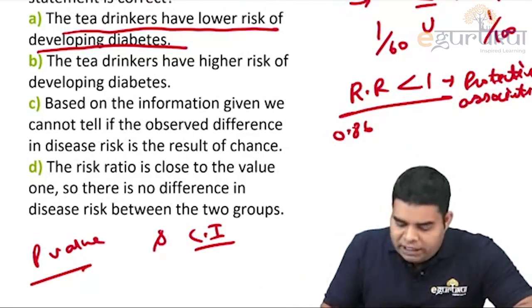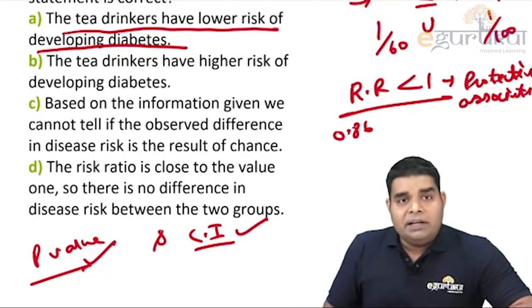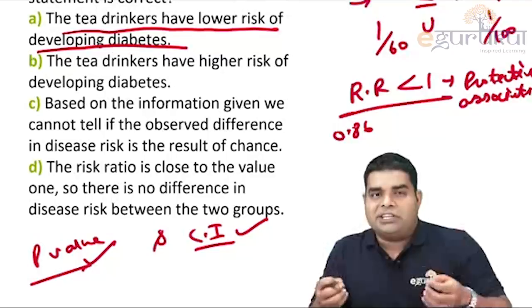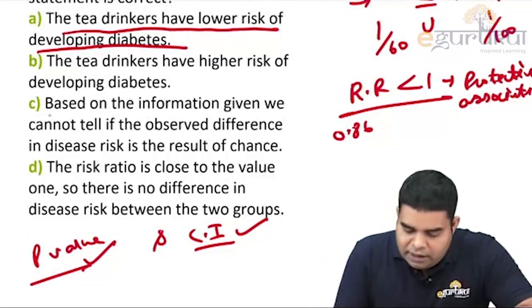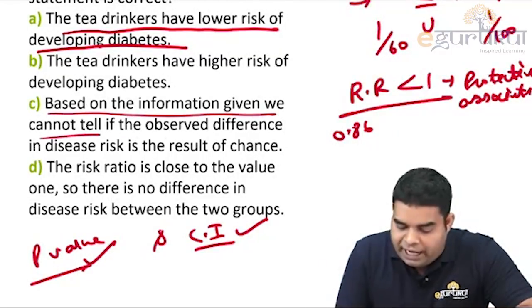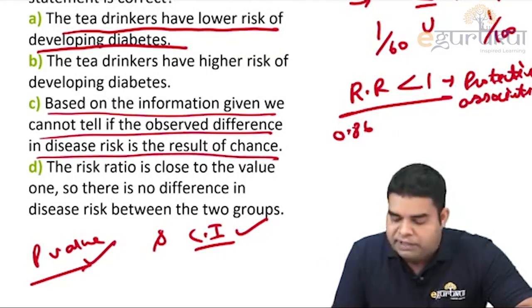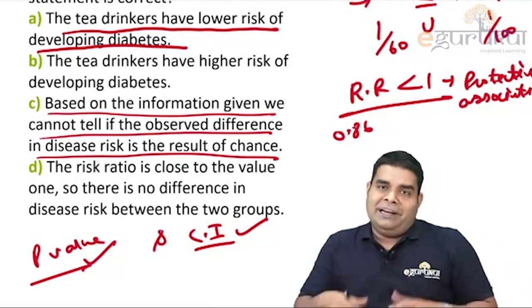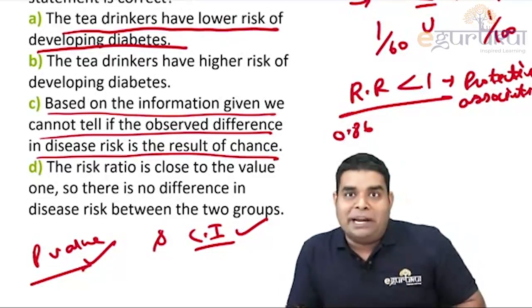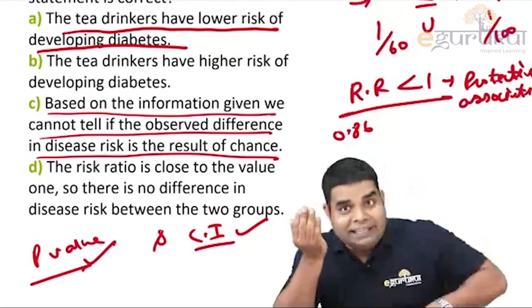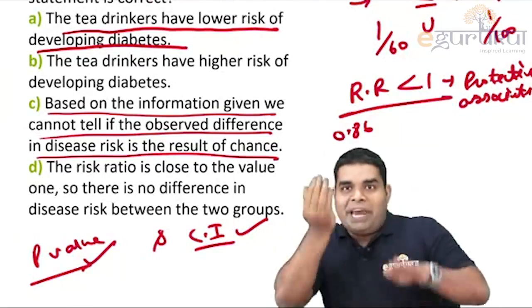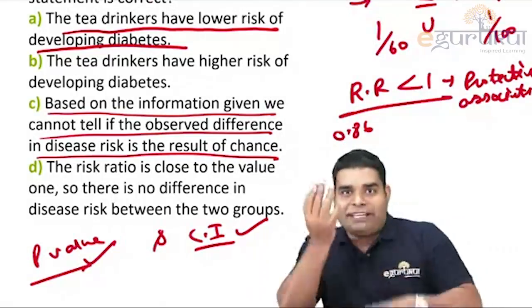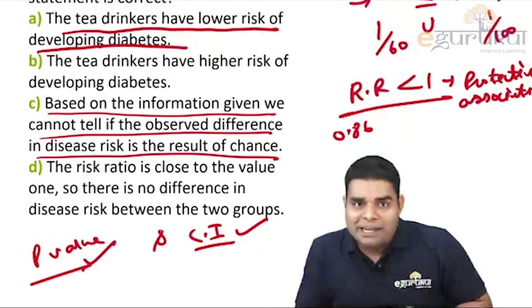So because they have not given p-value and confidence interval, we cannot say whether it is a correct result or it came randomly just by chance. So here, based on the information given, we cannot tell if the observed difference in risk is the result of chance. Actually, it can never happen that due to drinking tea, your diabetes will decrease. It is something which looks like a spurious association, a wrong association, which came out randomly.